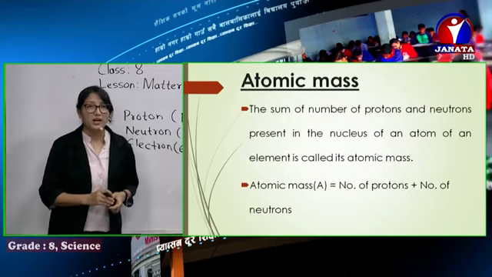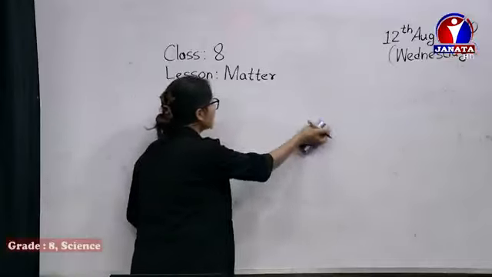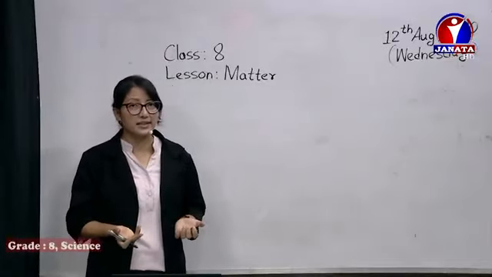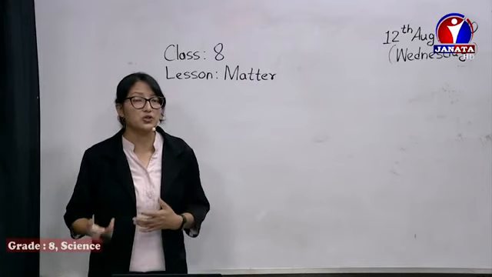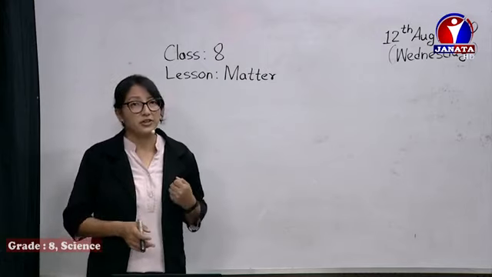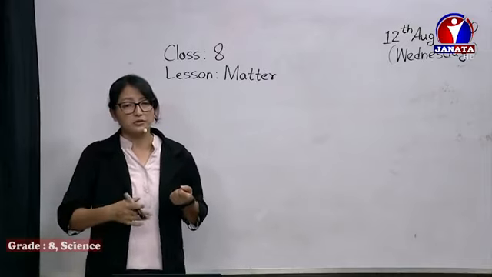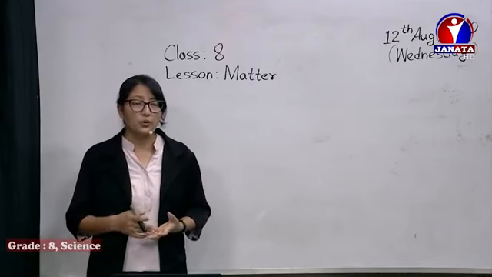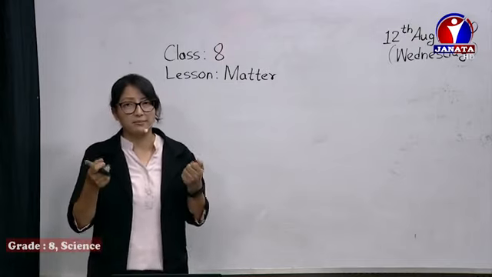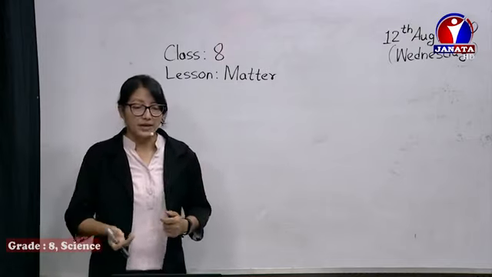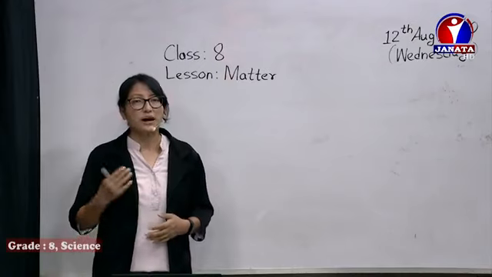Next topic we have is atomic mass. It's very simple. When we talk about mass, the amount of matter contained in a body is called mass. Like when you go to buy vegetables and fruits, and in a basket you bring apple, potato, orange, mango, and you want to find its mass, you just measure its total mass, maybe 5 kg, 6 kg. Similarly, the atom's mass is the atomic mass.